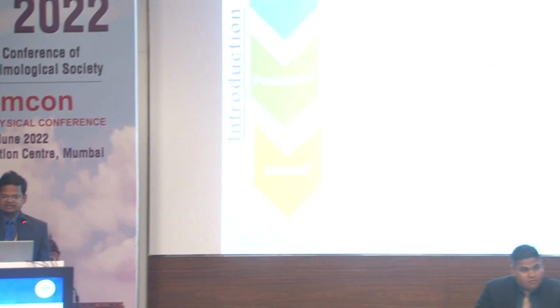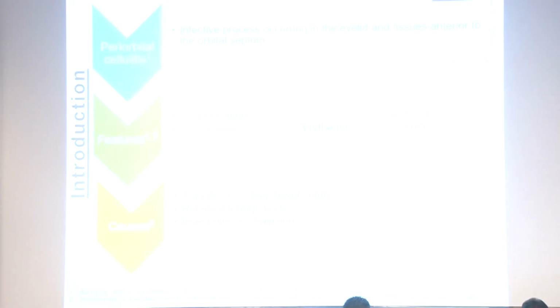Good morning, everyone. Today, my presentation is on the topic post-traumatic retained non-metallic foreign body in cases of non-resolving orbital cellulitis. As we know, periorbital cellulitis is an infective process occurring in the eyelid and tissue anterior to the orbital septum. Features include inflammation, lid edema, erythema, tenderness, warmth, and causes can be superficial or deep tissue injury